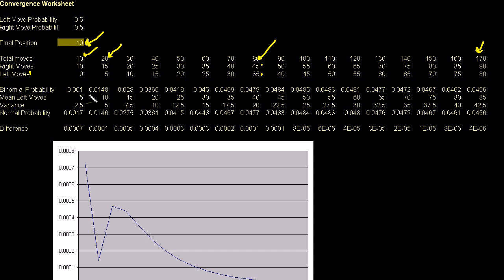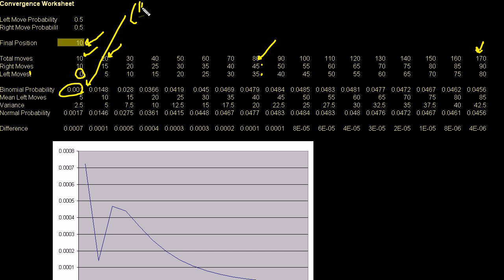And what I want to show you is that as you take more and more moves, the normal distribution becomes a better and better approximation for the binomial distribution. So right here, this calculates the binomial probability, just the way we did it before, and you could look at the cell to figure it out. This says 10. I use left moves as a success. So this is 10 choose.